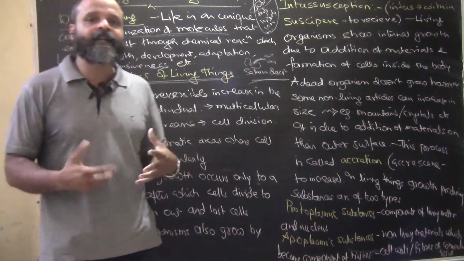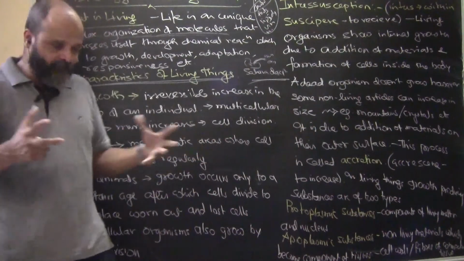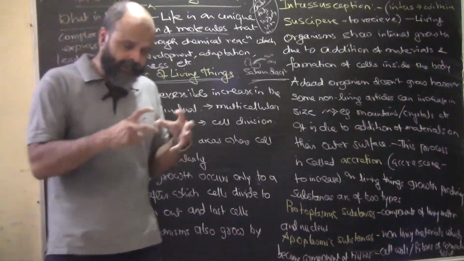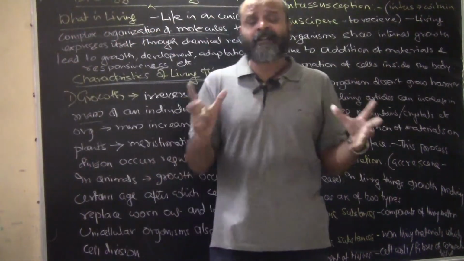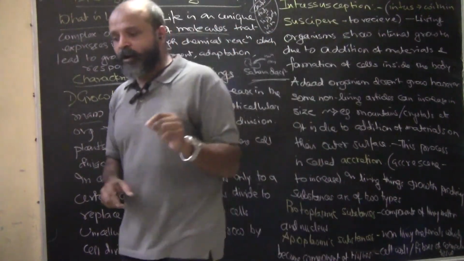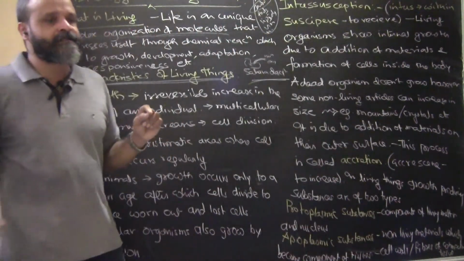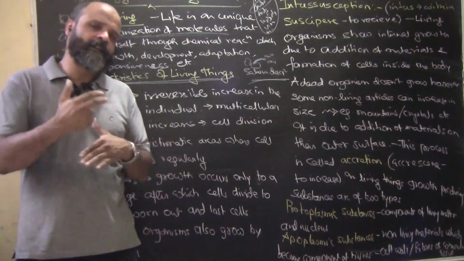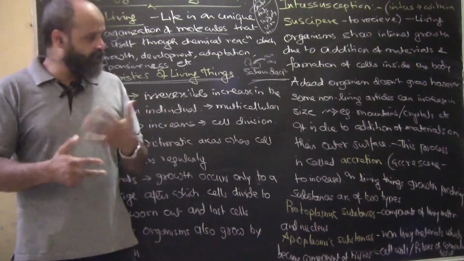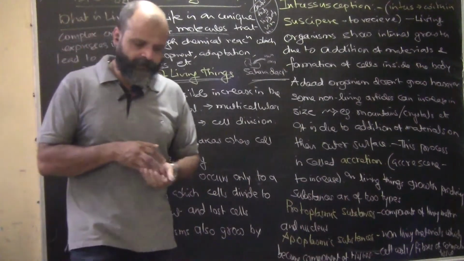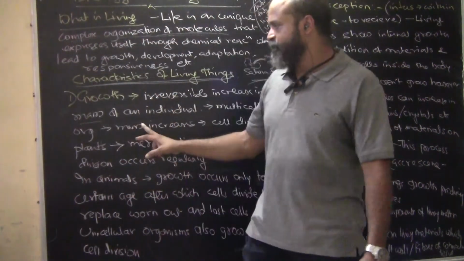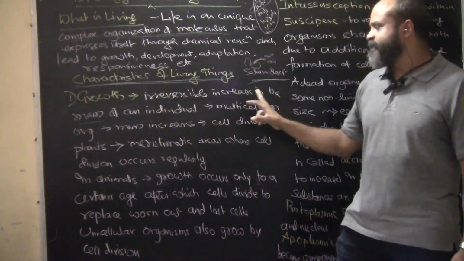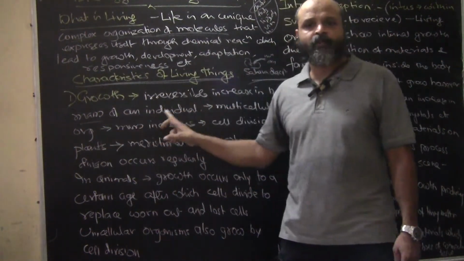It doesn't mean that his mass is increasing. It means that the content of the cells is continuously increasing. We cannot have the cells the same. The cells are continuously dying, they are being reborn again, dying, reborn again. Okay, so there is a constant division that is happening, and this is the increase in the mass of an individual. So this is irreversible increase in the mass of an individual.